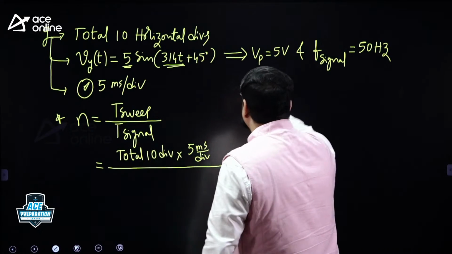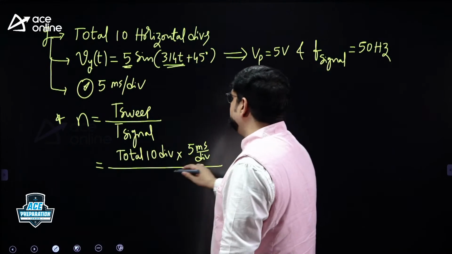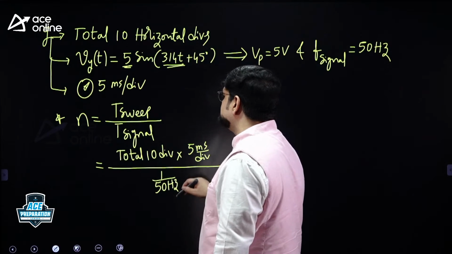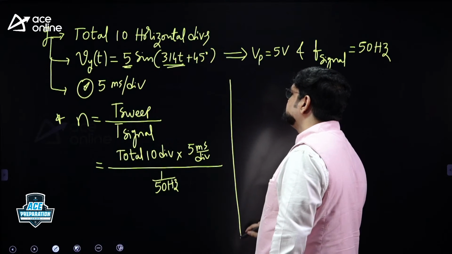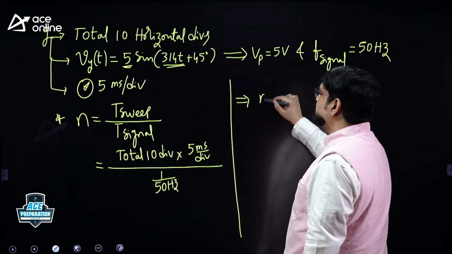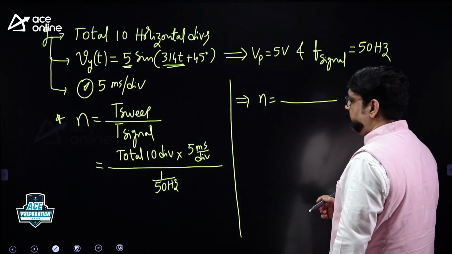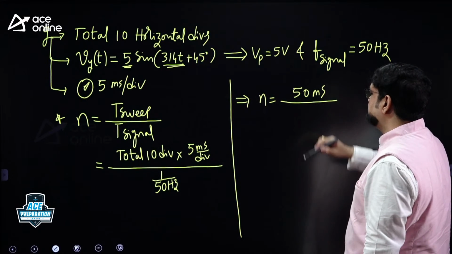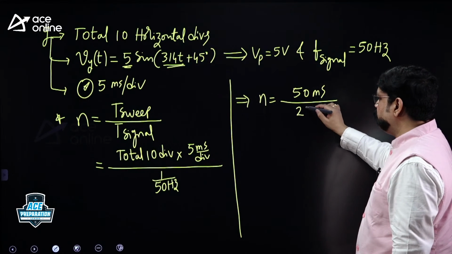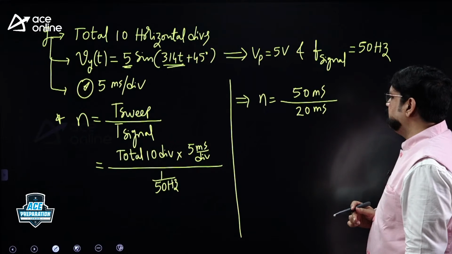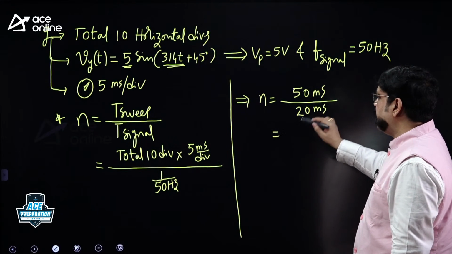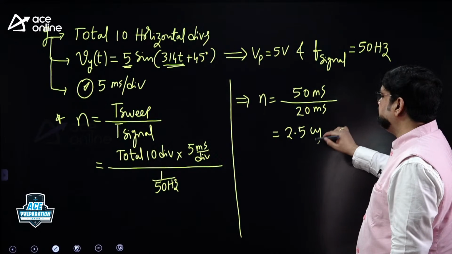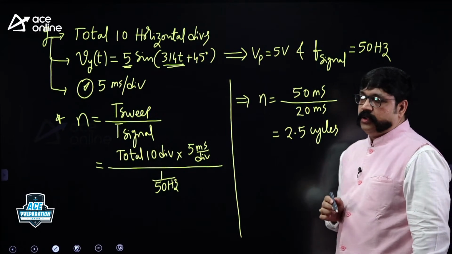Then what is the time period of the signal? Frequency of the signal is 50 Hz. So time period of the signal is 1 by 50 Hz. Right? So please calculate. What is this N? 10 horizontal divisions into 5 millisecond. Division gets cancelled out. This is 50 millisecond by 1 by 50 Hz, that is 20 millisecond per cycle. 50 by 20, milliseconds will be cancelled out. 50 by 20 is 5 by 2, that is 2.5 cycles of the unknown signal going to be displayed.